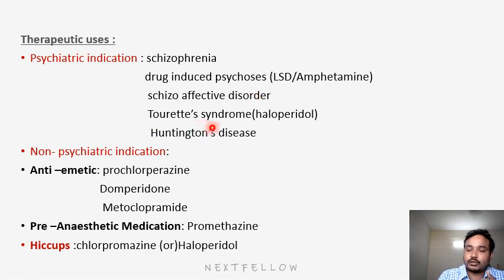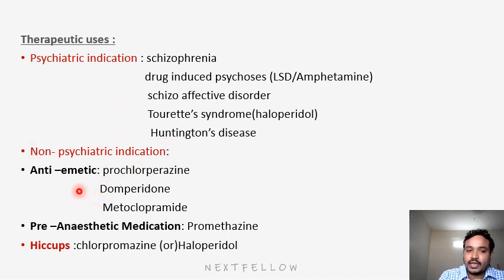Similarly, Tourette syndrome. Tourette syndrome is mostly seen in the pediatric age group. This is a syndrome where the patient makes noises and sounds. Some new sounds will be formed. So what is the drug of choice? This one is haloperidol. Next, Huntington disease, mainly due to the Huntington gene. These are the psychiatric indications. In these diseases, we will use antipsychotics. Similarly, there are some non-psychiatric indications also.